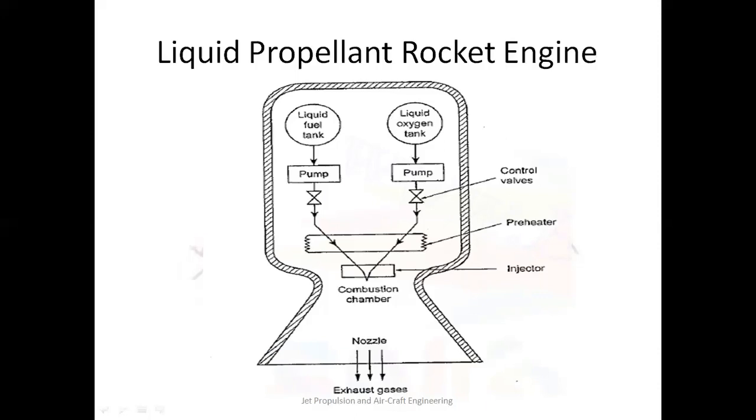In the nozzle, pressure energy of the gas is converted into kinetic energy. So the gas comes out of the unit with very high velocity. Due to the high velocity of gases coming out, a force or thrust is produced in the opposite direction, and this thrust propels the rocket. So this is how the overall system works.